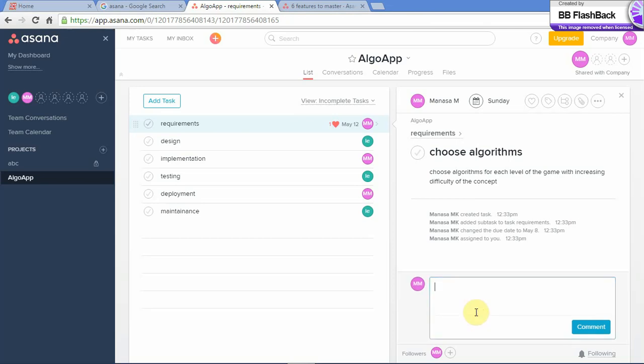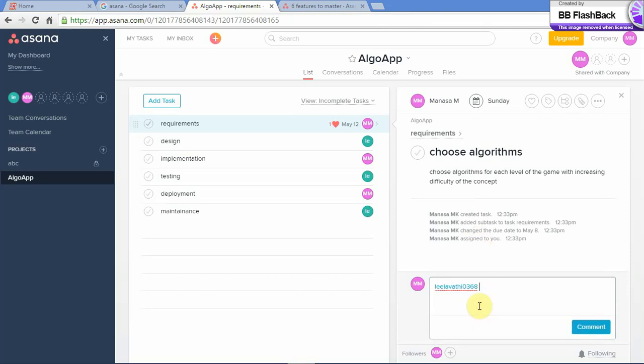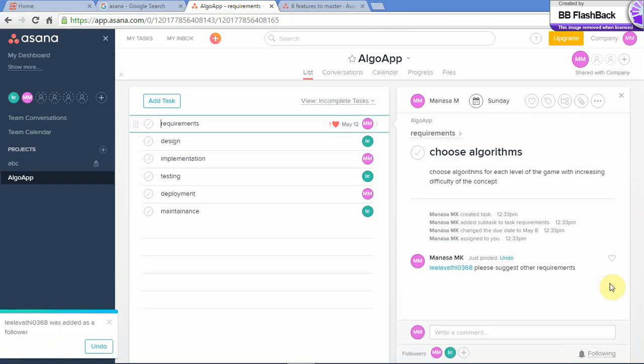You can write a comment, and so can your teammates. Let's tag our teammate and say, please suggest other requirements, just so that you can confirm that you've covered all of your requirements. Your teammates can follow this task to see whether you're keeping up with the task or not.